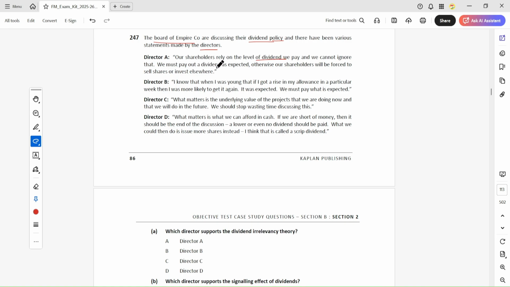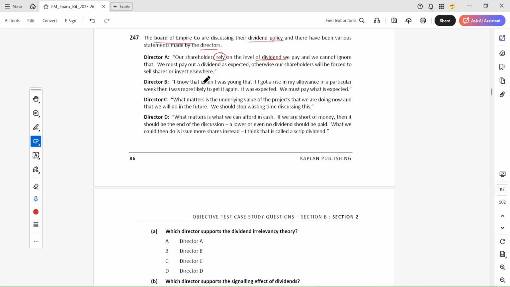We must pay out a dividend as expected. Otherwise, our shareholders will be forced to sell the shares to invest elsewhere. So our shareholders rely on the dividend, and we cannot ignore that. We must pay the dividend as they expect. So this is the statement given by director A.